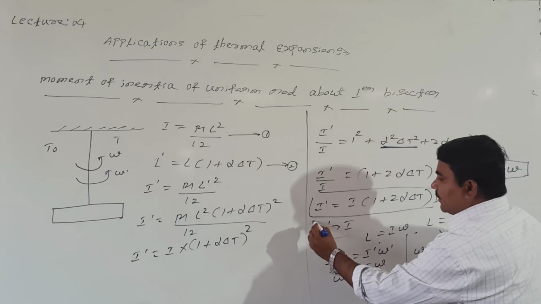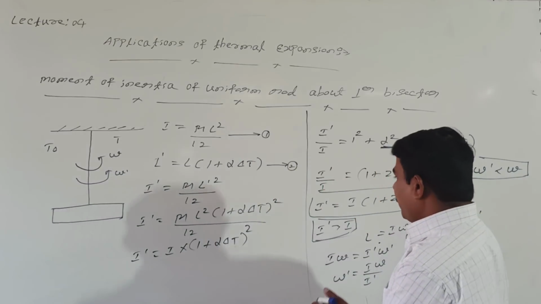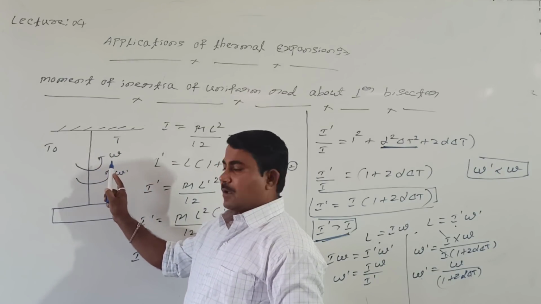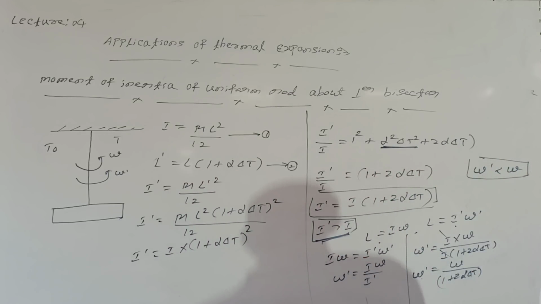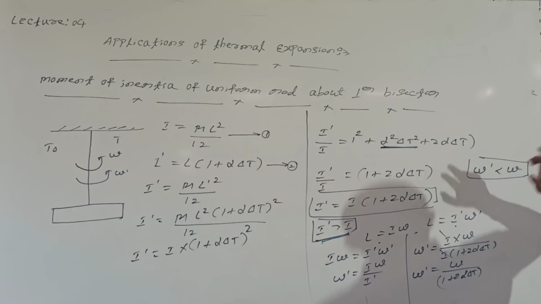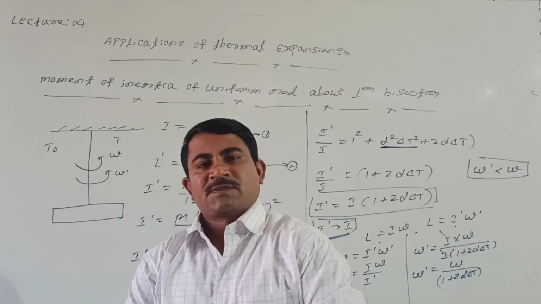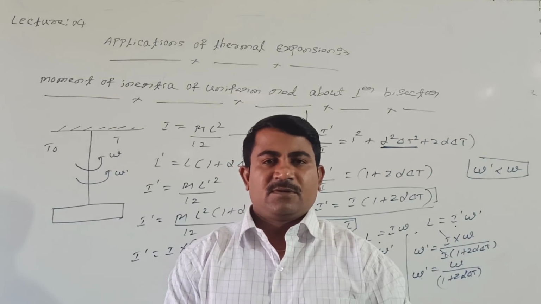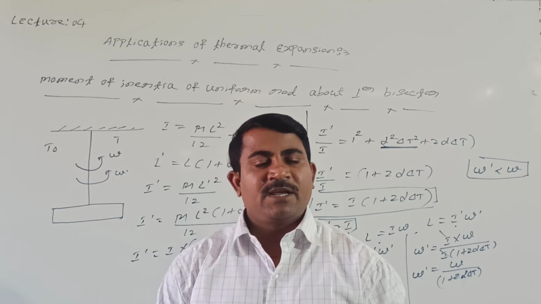From this, what are you getting? When the temperature of the uniform rod increases, the moment of inertia increases. When temperature T0 becomes T, moment of inertia I becomes I dash, always I dash greater than I. But when T0 increases to T, the final angular speed is always less than the initial angular speed. This is the application of thermal expansion of a uniform rod due to increase in temperature. Right, students? These are a few applications of thermal expansion. The further concepts we will study in the next class. Thank you.